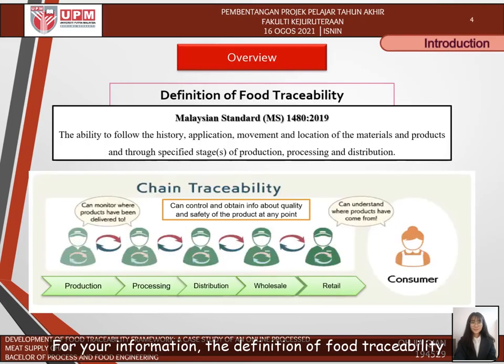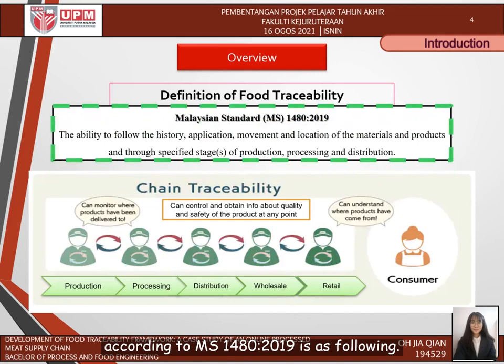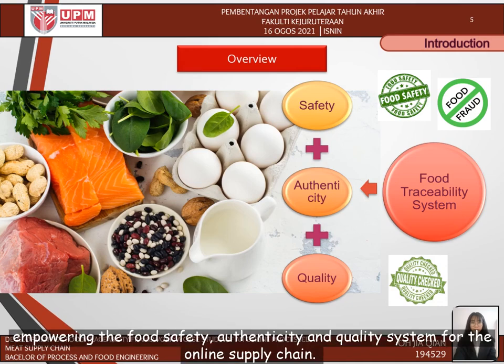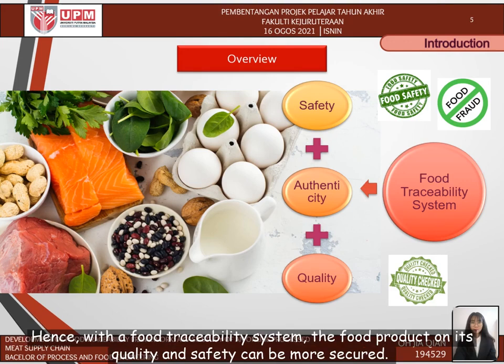For your information, the definition of food traceability according to MS 1480-2019 is as follows. It is evidence that a traceability system can be a solution for empowering the food safety, authenticity, and quality system for the online supply chain. Hence, with a food traceability system, the quality and safety of food products can be more secure.